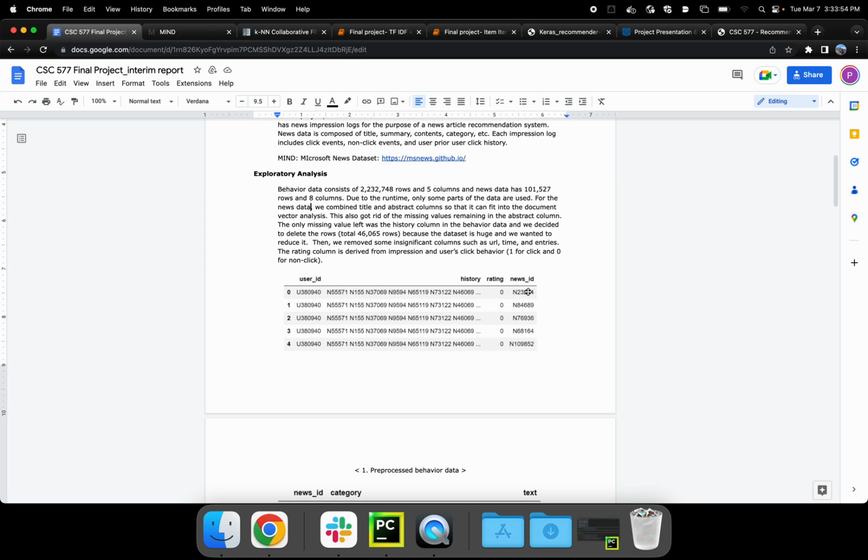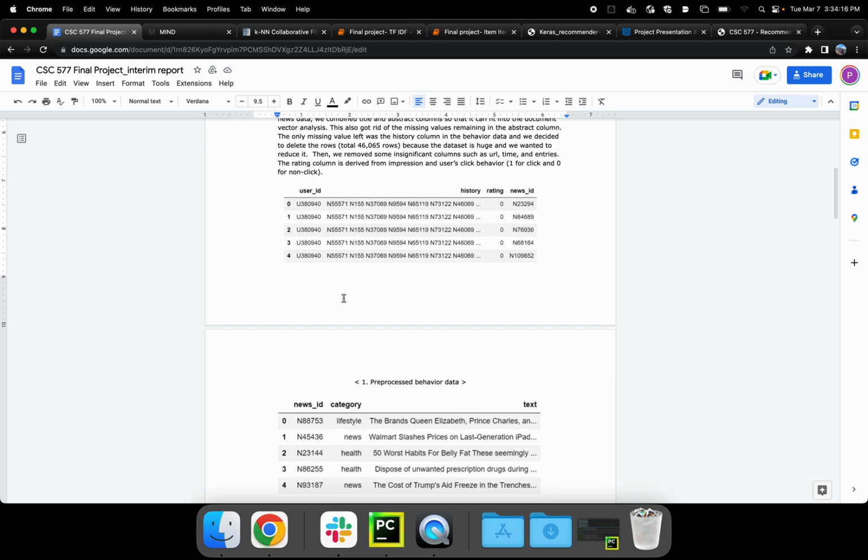Your impression, whether or not you saw it, is represented here, and the rating is click, 1 for click and 0 for not clicking. Your history is all the articles you've seen before. So these are all the news IDs for your user history, delimited by a space.